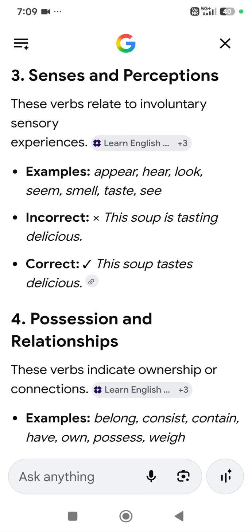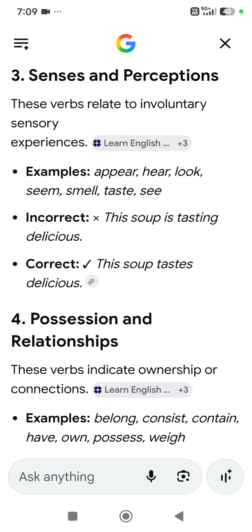We have 5 senses, right? For the ear we hear, for the eyes we look, for the nose we smell, for the tongue we taste. For the eyes, look and see, you know the difference between look and see, right? Intention or unintention. And appear.